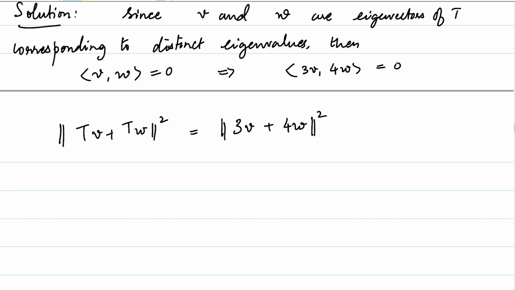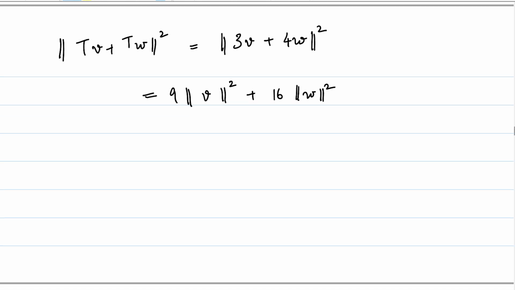And therefore, these are orthogonal vectors, and you are looking at the square of the length of the sum of two orthogonal vectors. By Pythagoras theorem, this is just equal to 9 times the length of V squared plus 16 times the length of W squared. But the length of V and the length of W both are equal to 2, and therefore this is just 25 times 4, which is equal to 100. This implies that the length of TV plus TW is equal to 10. That's the number we are looking for.